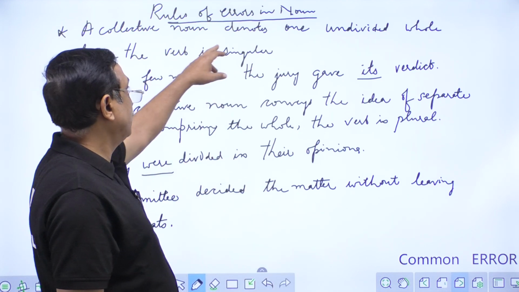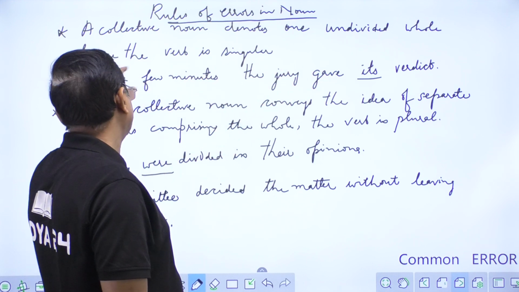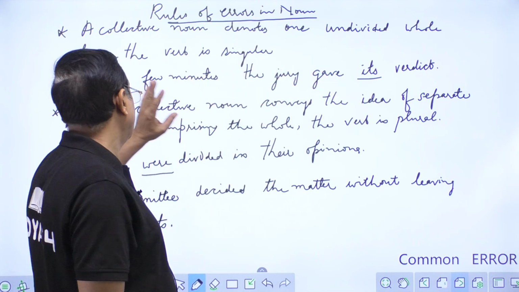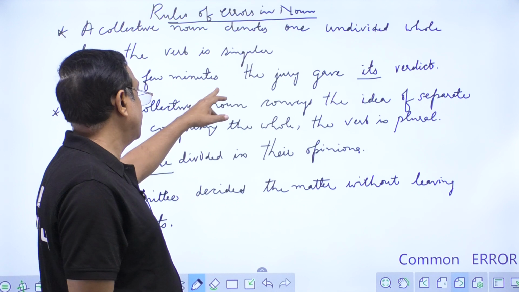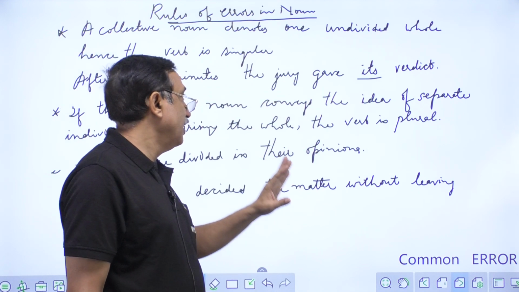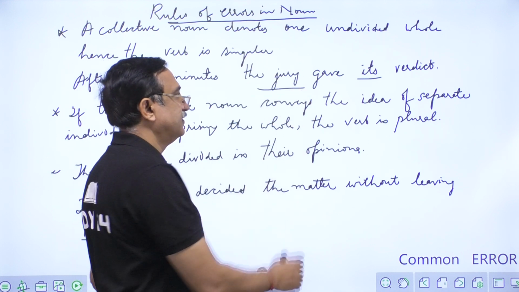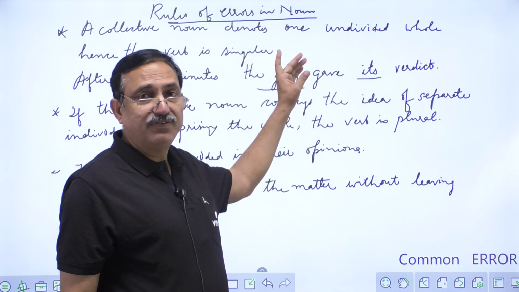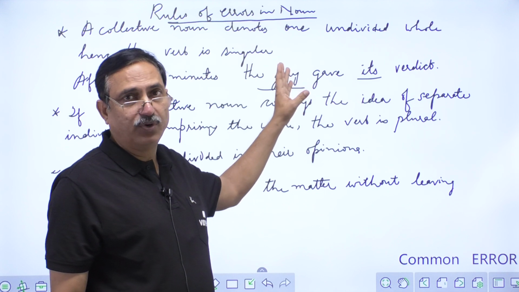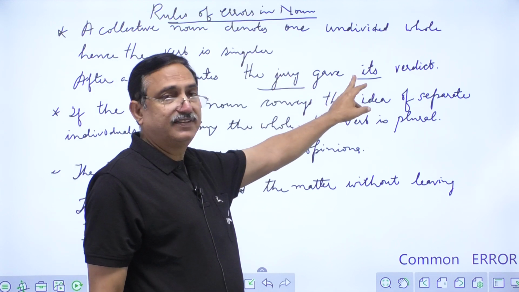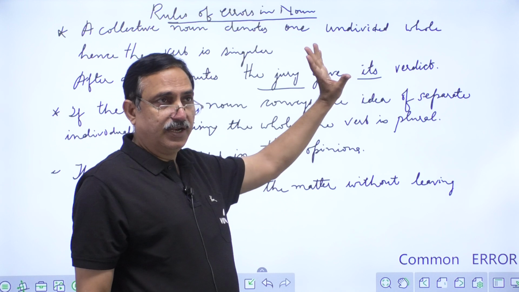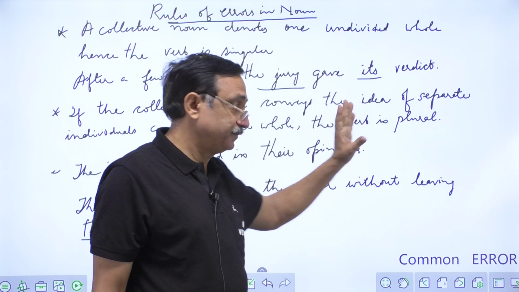If a collective noun denotes an undivided whole, here the verb is singular. After few minutes, the jury gave its verdict. So jury, you know, it's a collection of judges. So if it gives a single decision, a single verdict, then you see it is coming here. But let us look at the other case.